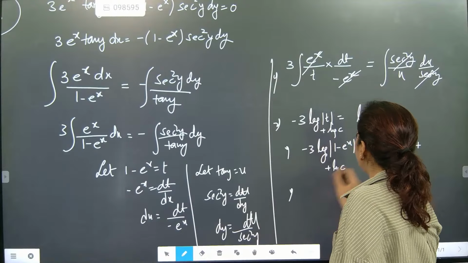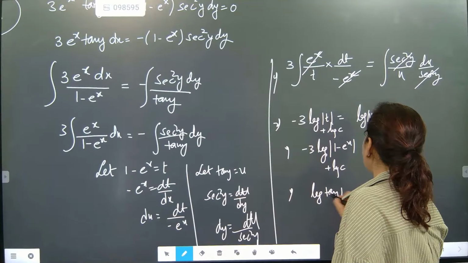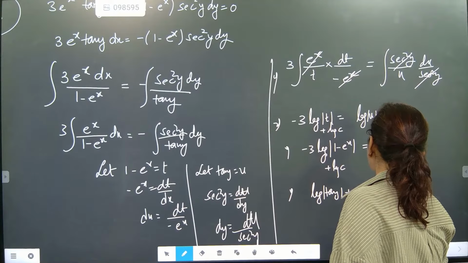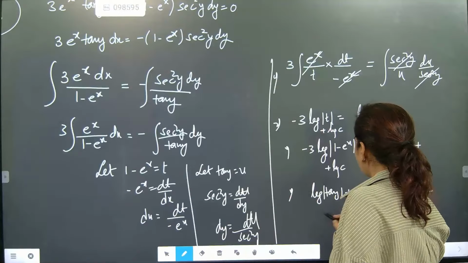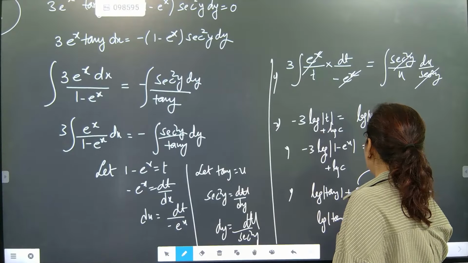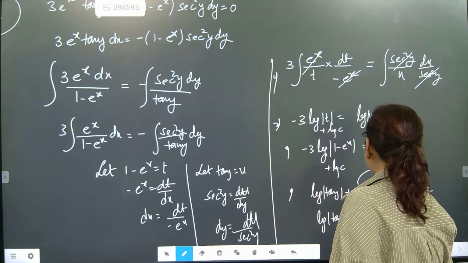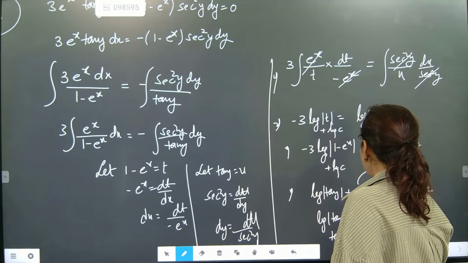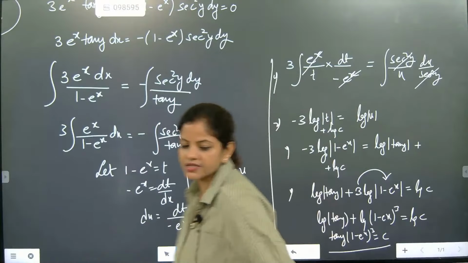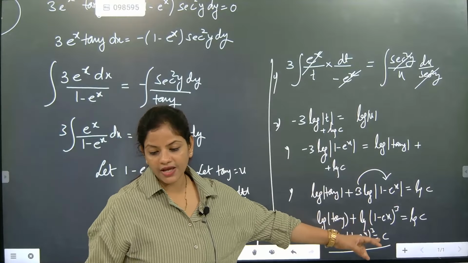So now beta, what we will do, we will shift everything to that side. So here it will become log tan y plus 3 log 1 minus e to the power x is equal to log c. So log of m into n, the 3 we first shift to this side. So it will become log tan y plus log of (1 minus e to the power x) to the power 3 is equal to log c. Done. Now tan y into (1 minus e to the power x) to the power 3 is equal to c. Done. Anyone got the answer? This is exactly the answer: tan y (1 minus e to the power x) to the power 3.